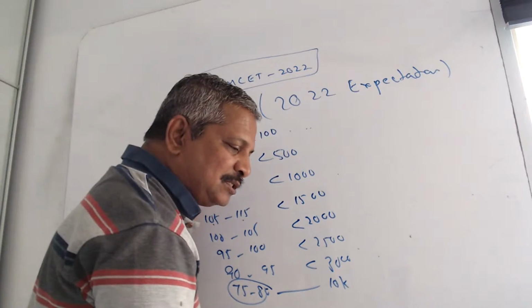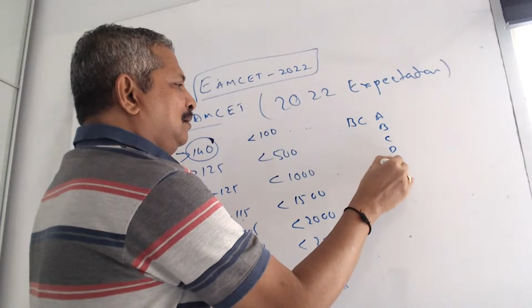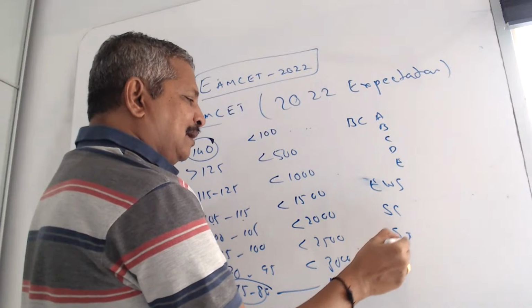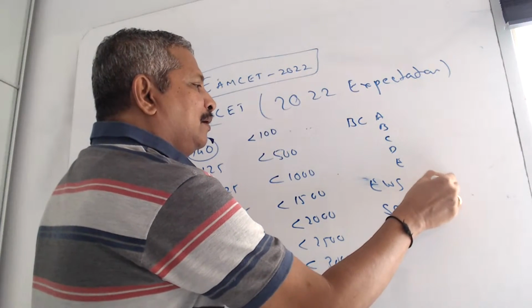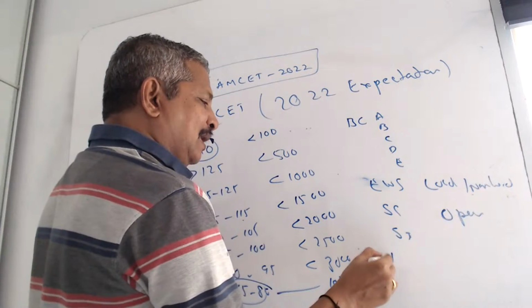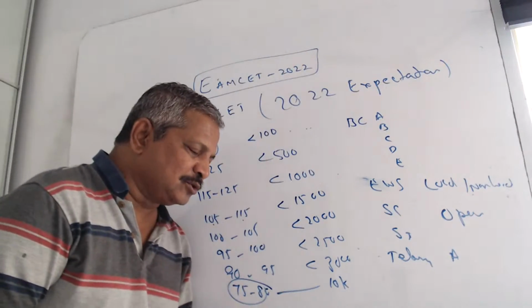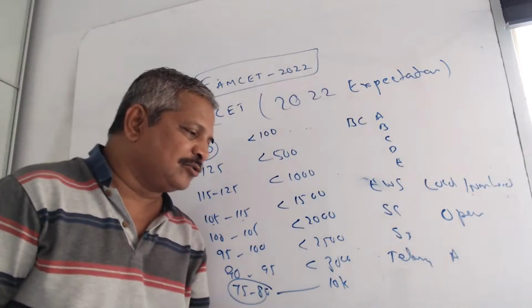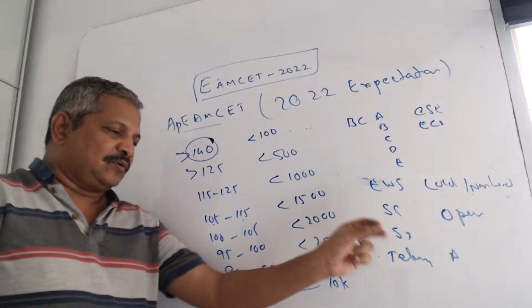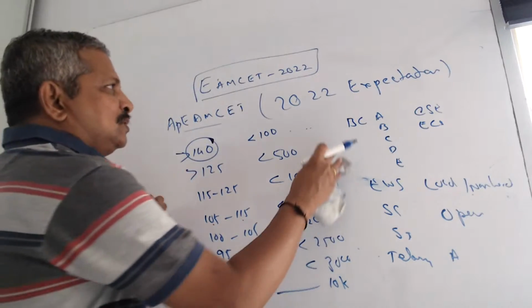And they are asking about the BC. Definitely, I will tell about BC A, B, C, D, E, and EWS, SC category, ST category, and local, non-local, and open category in Telangana and in Andhra. What are the ranks? What colleges are expected? What marks did you get? How much rank may you get? In which college will you get, in computer science or ECE? All those things, Thursday at 1 o'clock. Not today, because they are asking about the ranks. I will tell on that day, Thursday at 1.